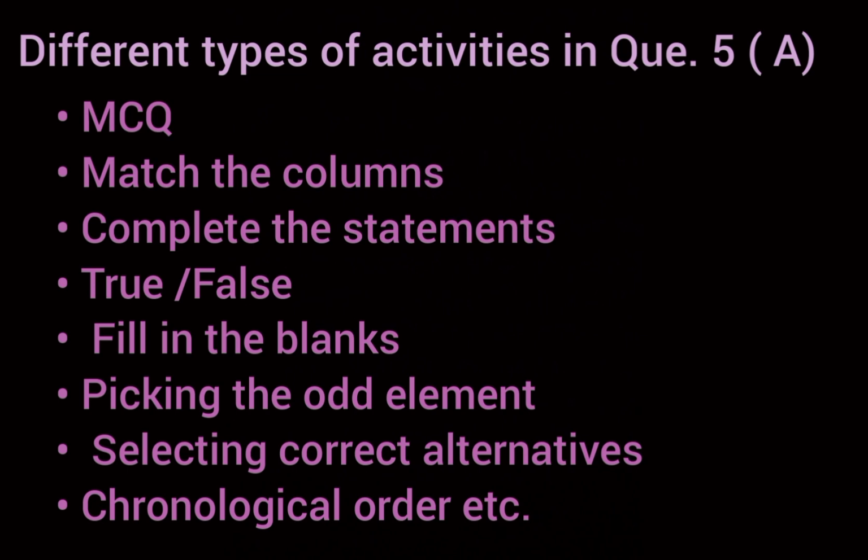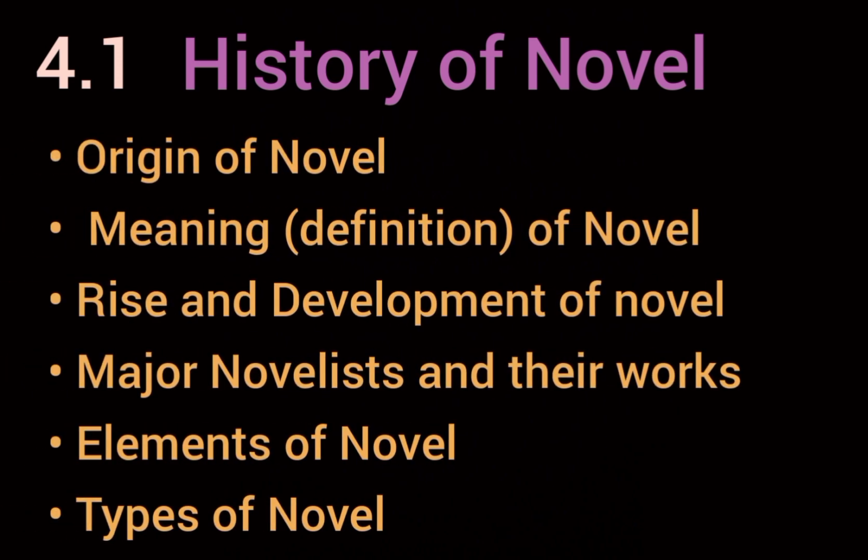Have you got it? In this chapter 4.1, that is History of Novel, we shall study origin of novel, meaning of novel, rise and development of novel, major novelists and their works, elements of novel and types of novel. In today's video, we shall study origin of novel, definition of novel, rise and development of novel, that is history of novel, major novelists and their works. Dear students, as I have already told you that the questions on this section are memory based. So, note down the given points, take screenshots or pause the video and write down all the points.